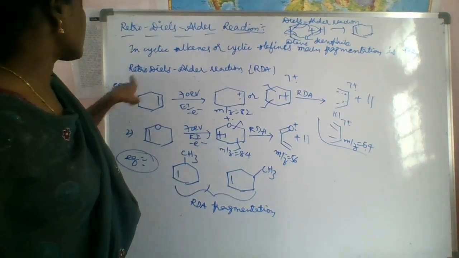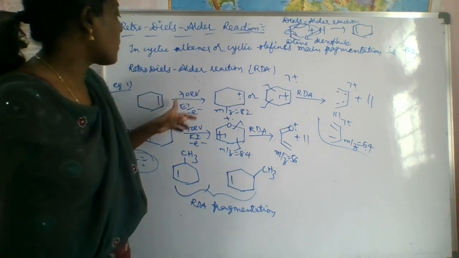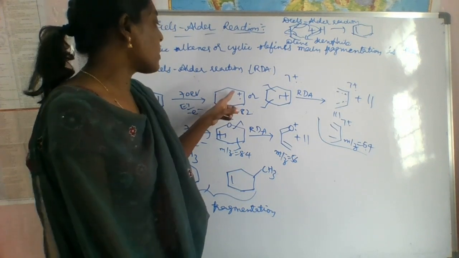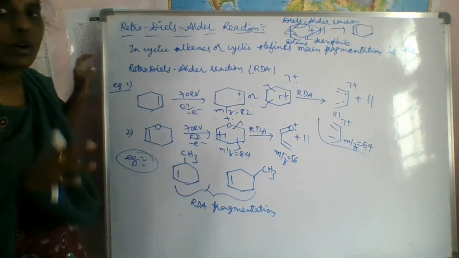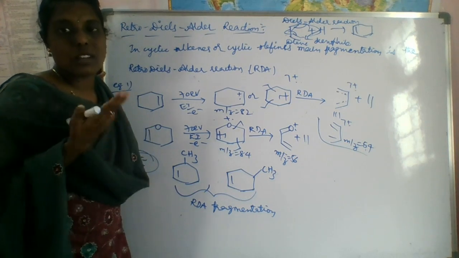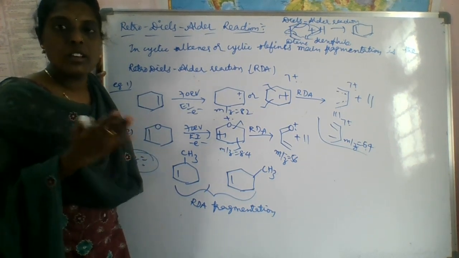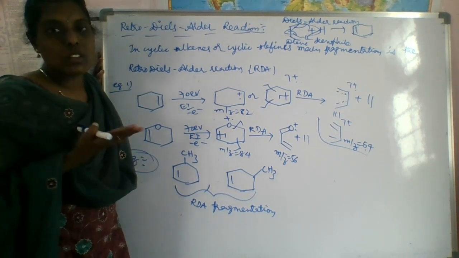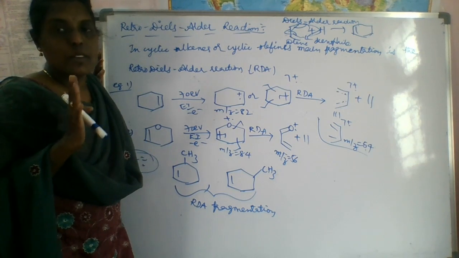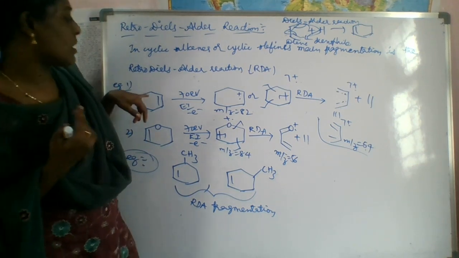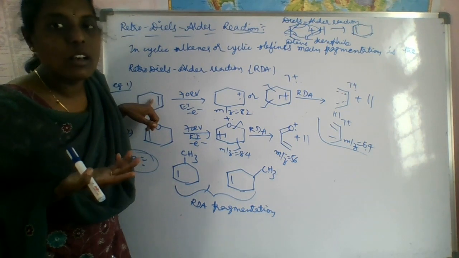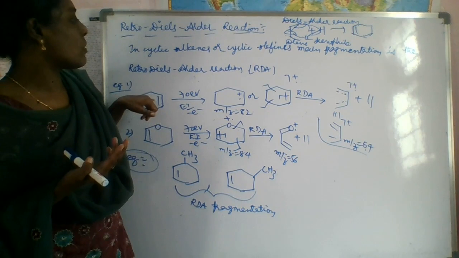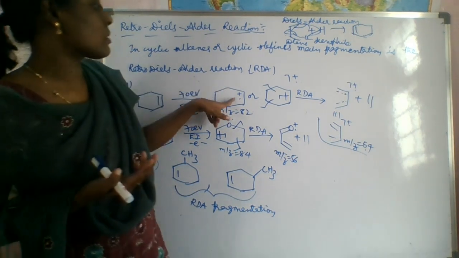If you take this cyclic olefin and bombard it with a 70 electron volt beam, what happens here? It forms a molecular ion, because pi electrons will go out more readily than sigma bond electrons, since they are loosely bound compared to sigma bond electrons, whose interaction is very strong. So that's why sigma electrons cannot be given up. If there is a pi bond, the preference will be elimination of pi electrons. So this bond will break and form this molecular ion.